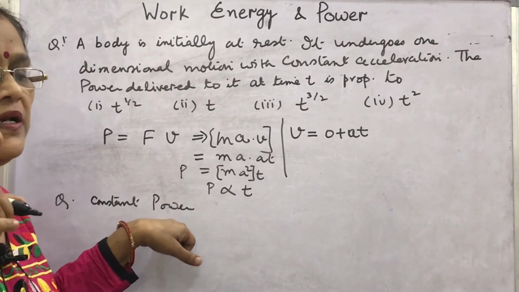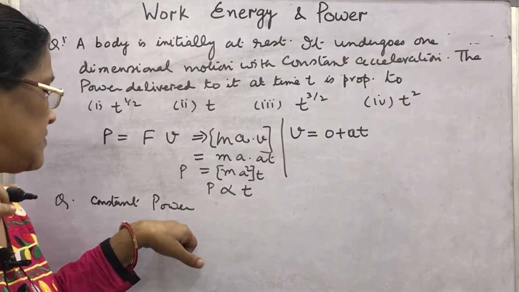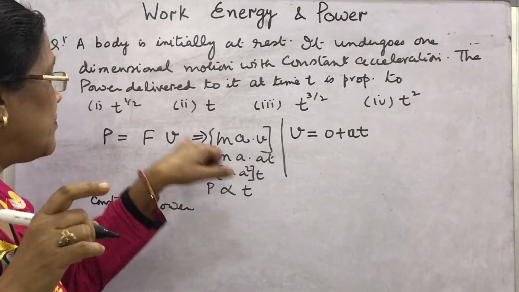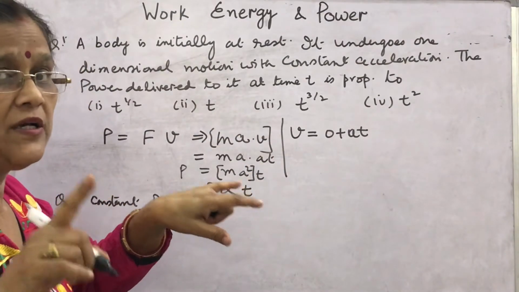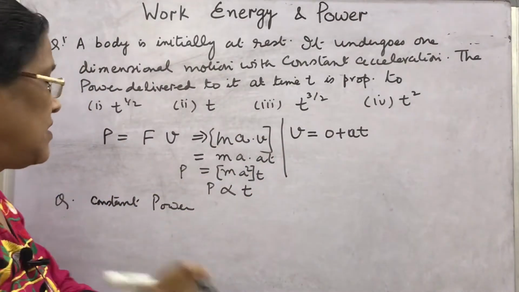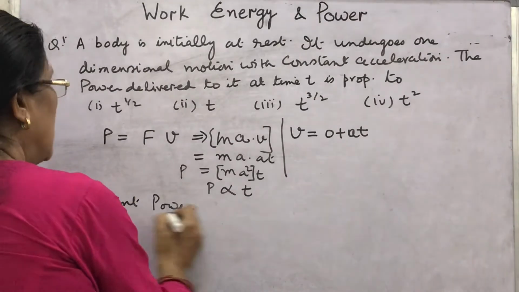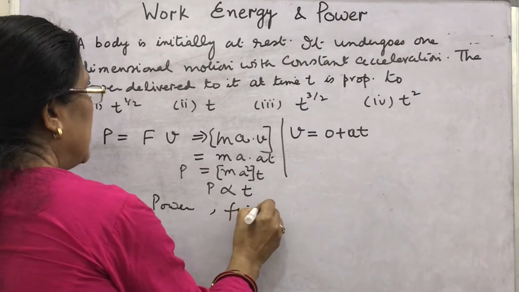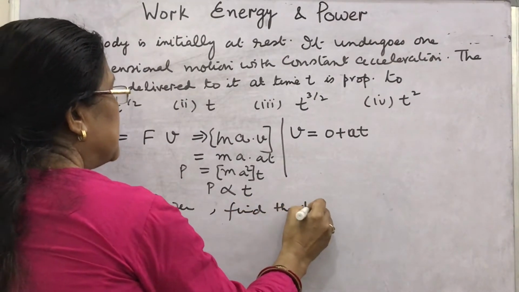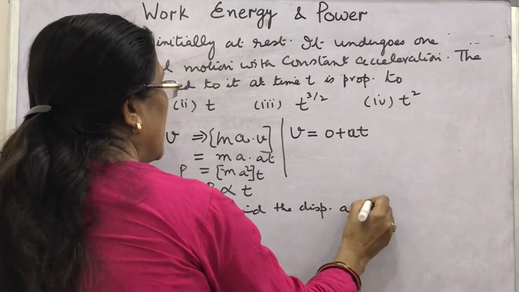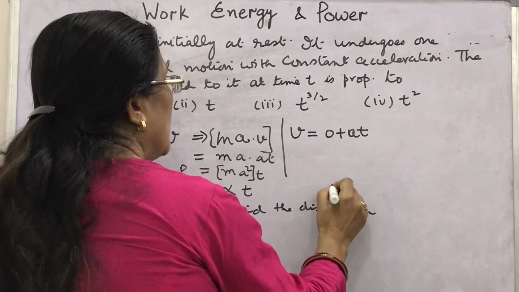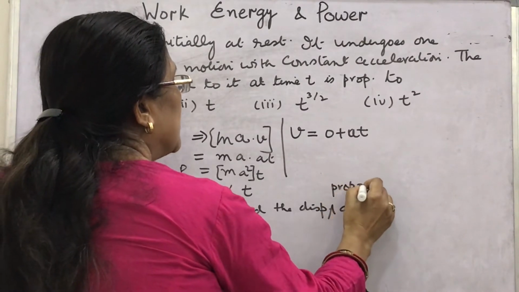If displacement in time t is, what will be it? Select the proper option. What will be its displacement after time t? Look here, I am writing the question. Find the displacement after time t, proportional to what?